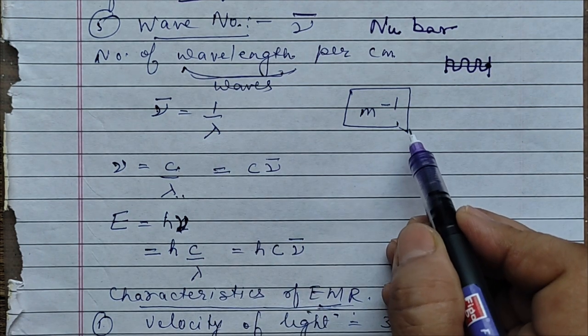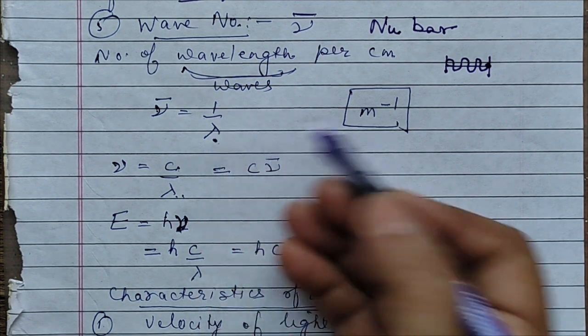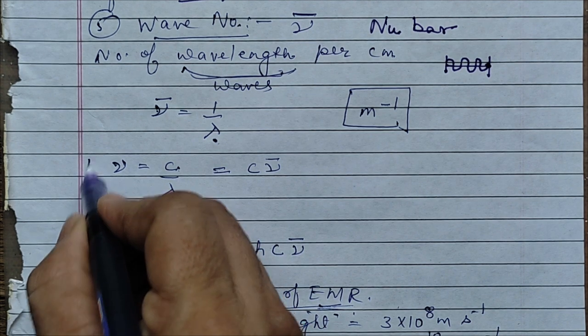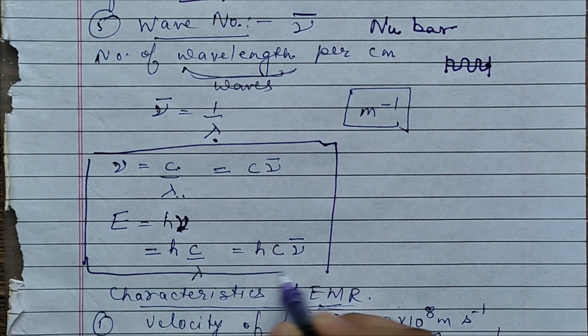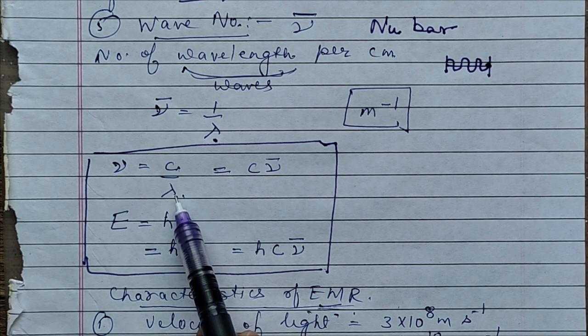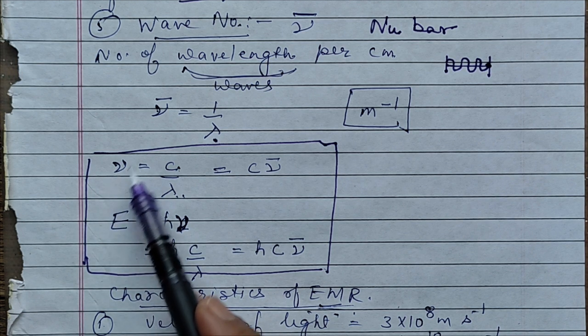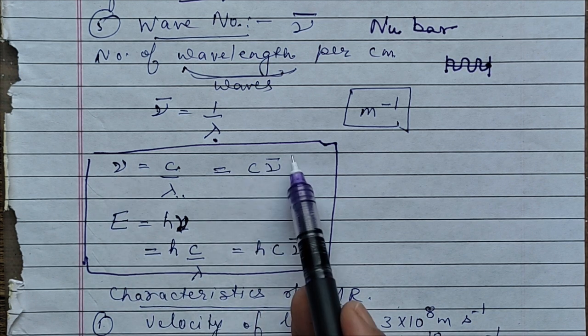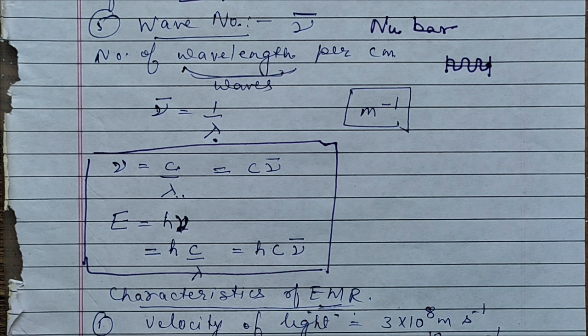So we can write the SI unit as per meter, 1 by meter. And children, these are some important formulas which you will require for your calculations related to electromagnetic radiations. That is, frequency is C by lambda, velocity by wavelength. And since 1 by lambda can be written as nu bar, we can also write frequency is equal to C into nu bar, velocity into nu bar. Whatever is given, on that basis you can choose the formula to be applied.